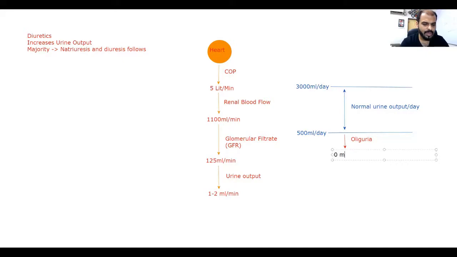If it is 0 ml per day, it is known as anuria. These are average values. Remember, depending on the seasons and the climate, the value can fluctuate greatly. And above this, what is it known as? This is known as polyuria. Excellent.